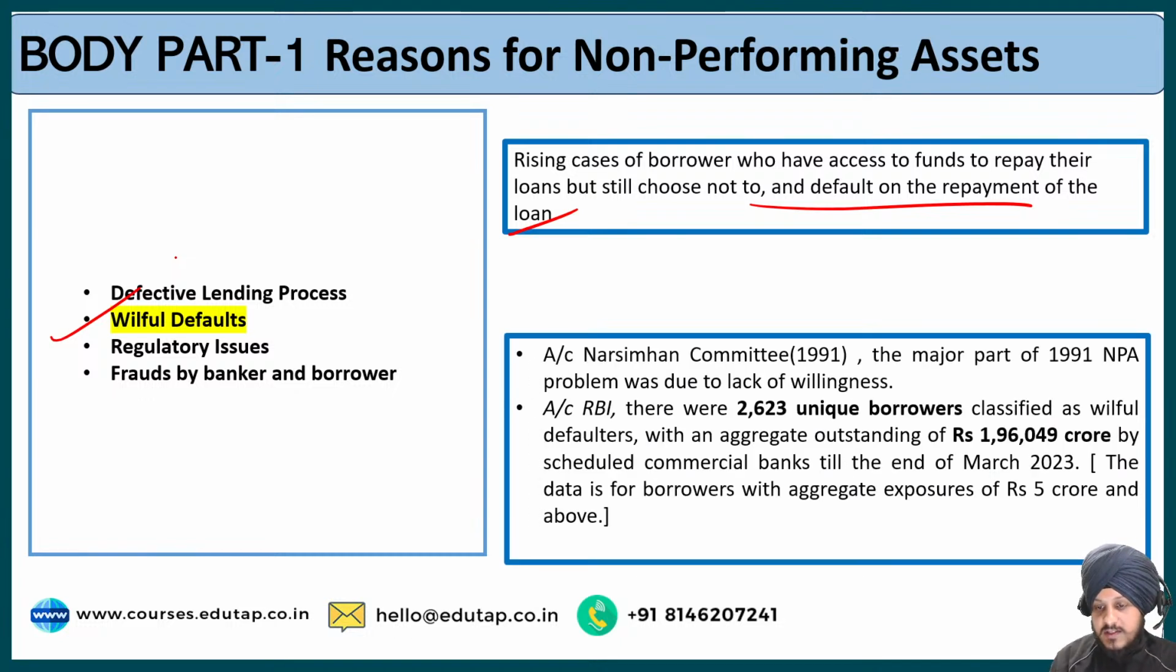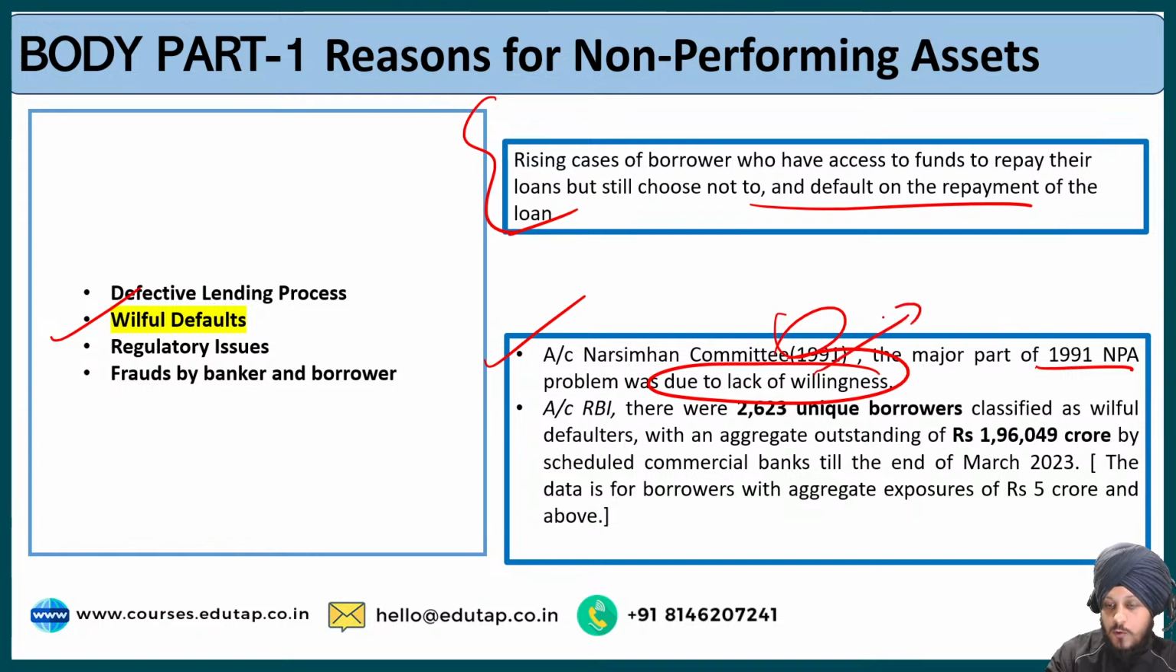And according to the Narasimhan committee, this is the data that you can write in your answer in order to substantiate your point of willful defaulters: according to the Narasimhan committee 1991, the major part of the NPA problem was due to lack of willingness. So willful borrowers formed a major proportion of the NPA defaulters, and they were the major reason behind the NPA in 1991. That was given by the Narasimhan committee.